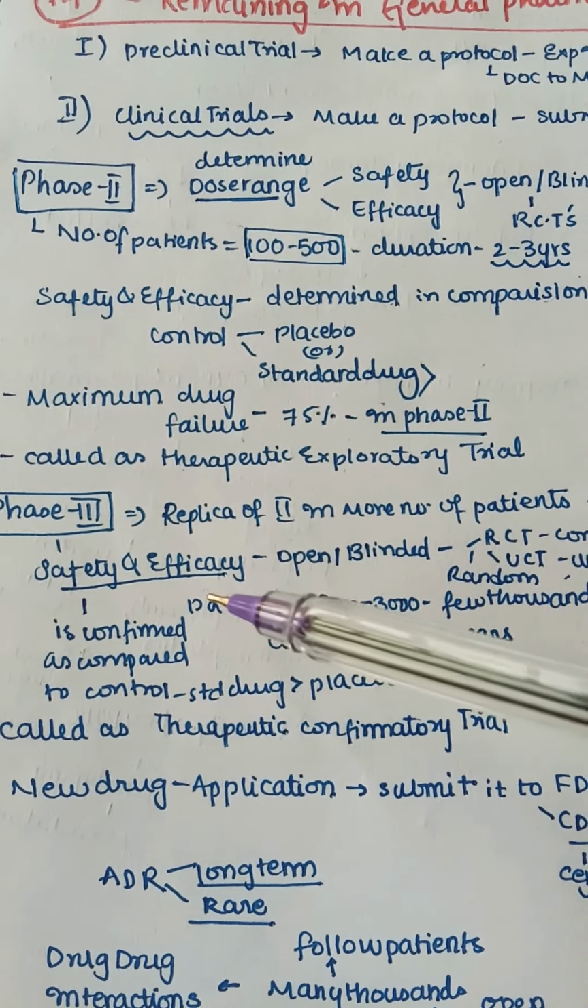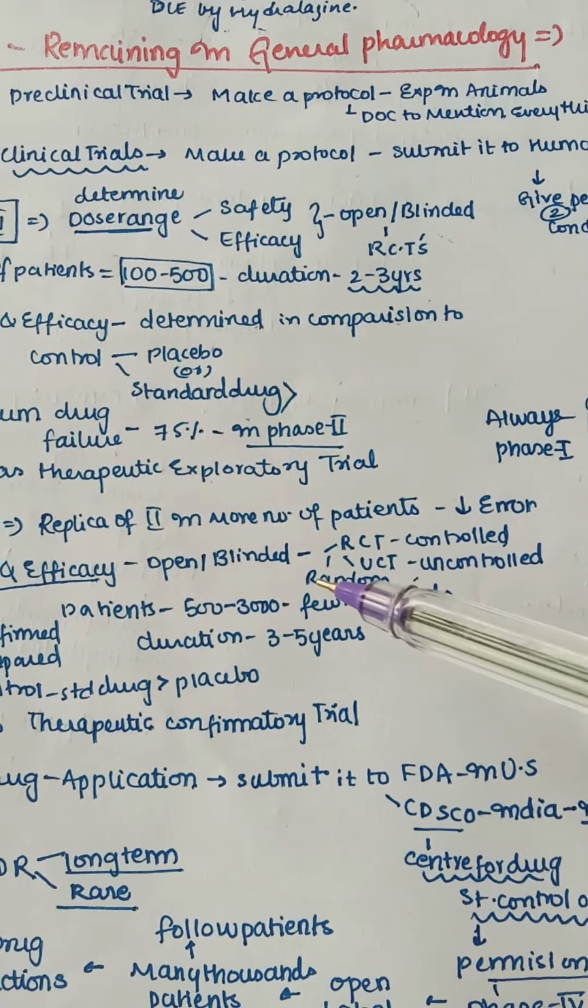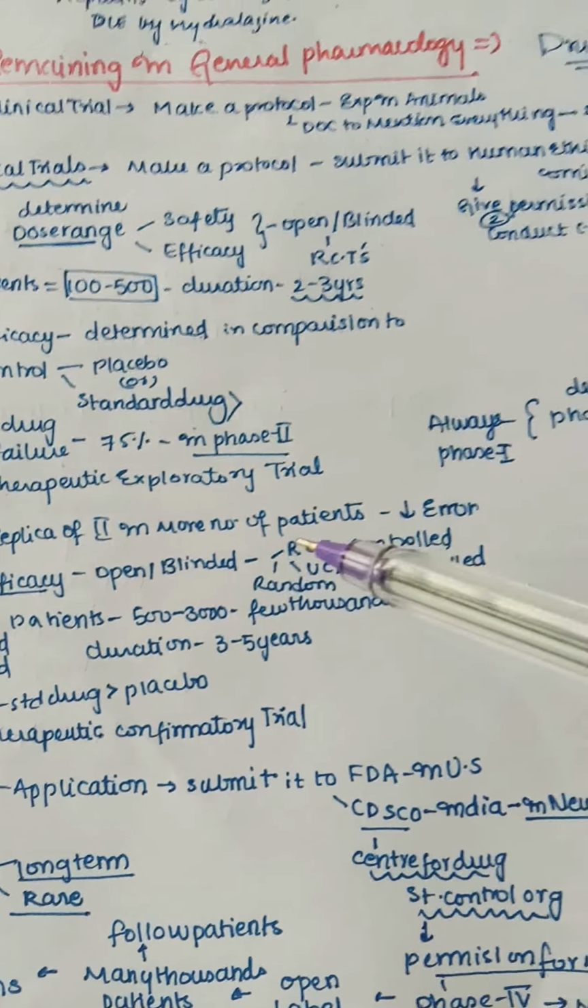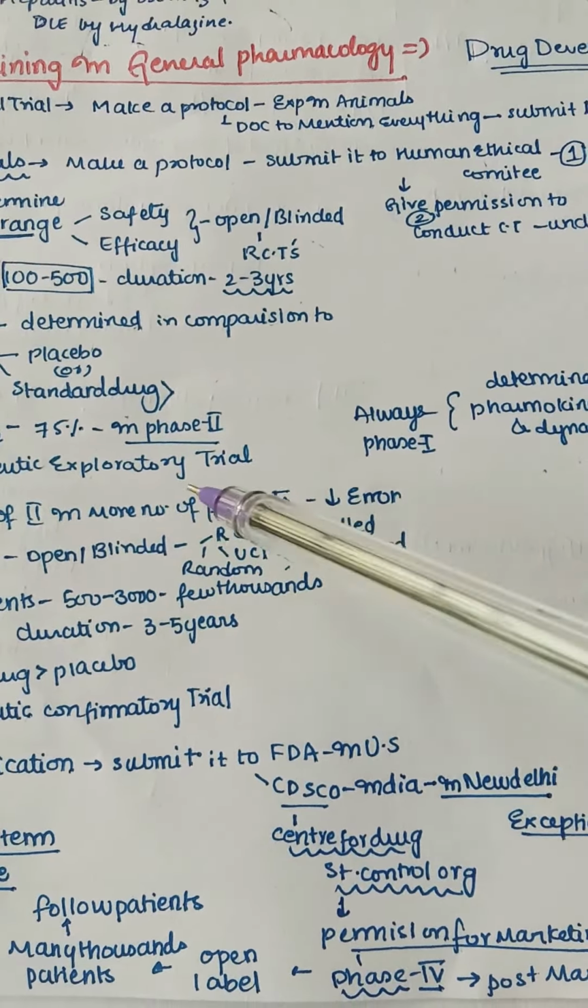Next, coming to phase 3. Phase 3 is a replica of phase 2. Here more patients are taken into the trial, and as we take more patients there is less chance of error. In phase 3 safety and efficacy are confirmed as compared to control. Standard drug is used as a control when compared with placebo, and here even the safety and efficacy are open or blinded. So here RCT is controlled,